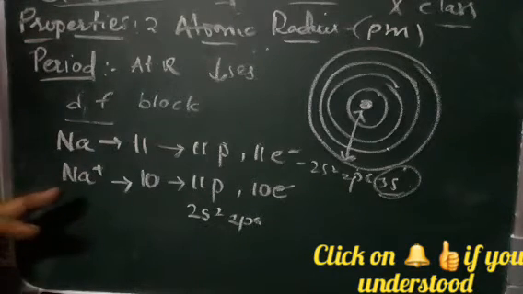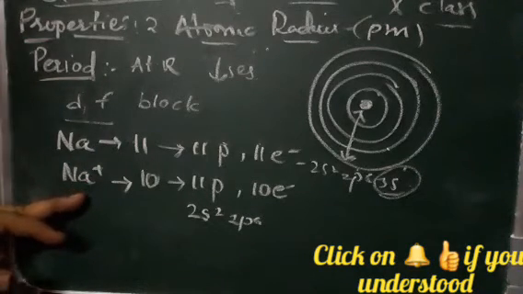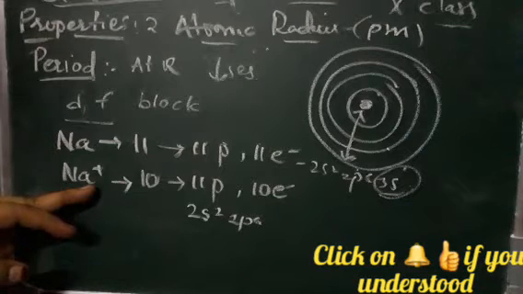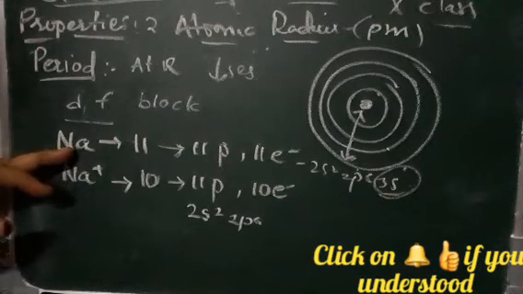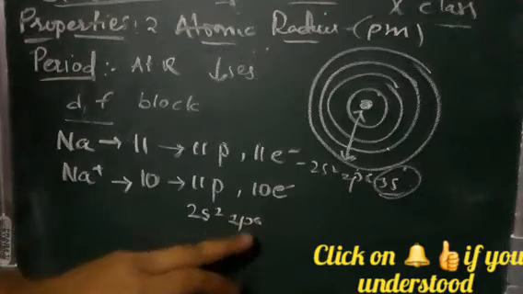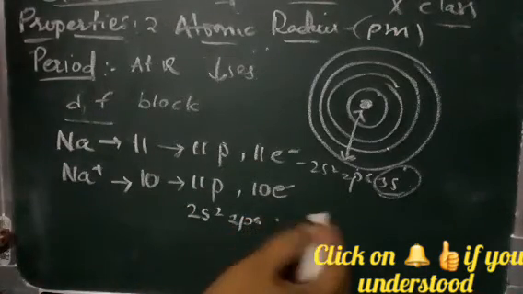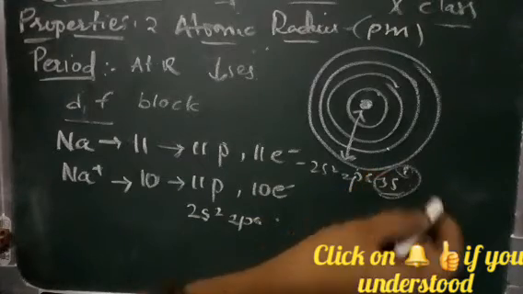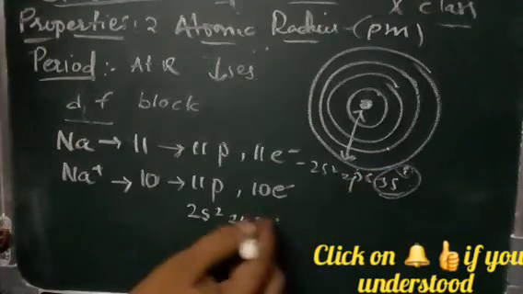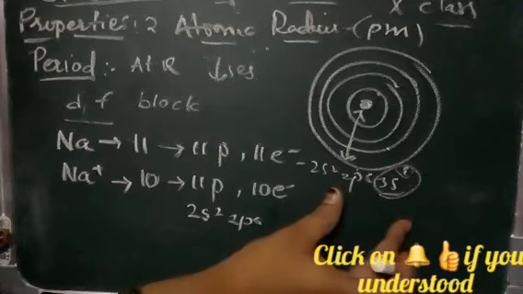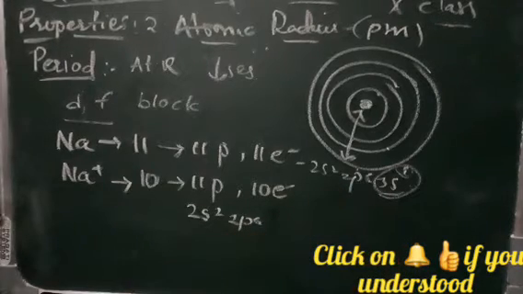So in general, the positive ion of an element has a smaller size than its neutral atom, because now one electron is less. Here you can see one electron is there, so it has a bigger size. If one electron is removed, then it shrinks and comes closer. So you can see that the covalent radii are